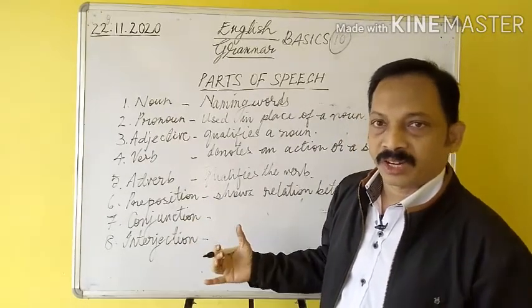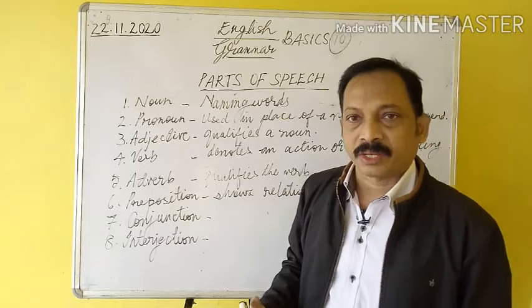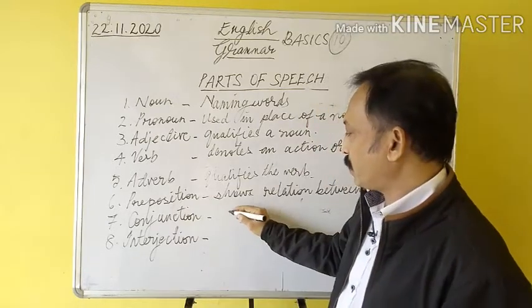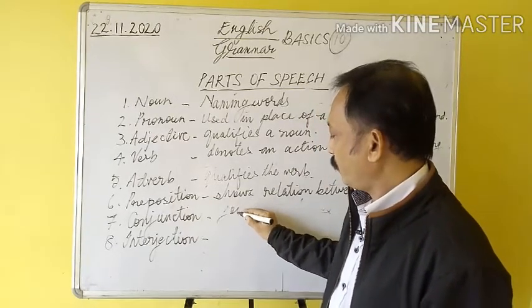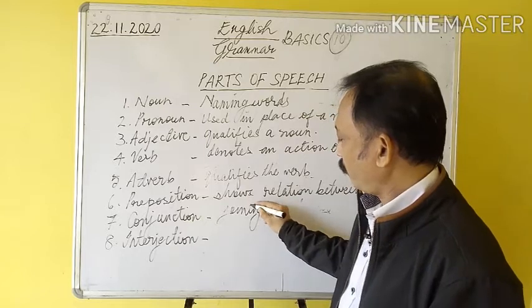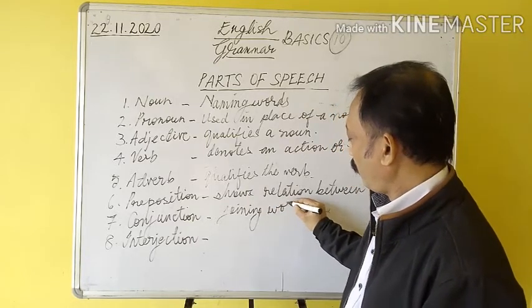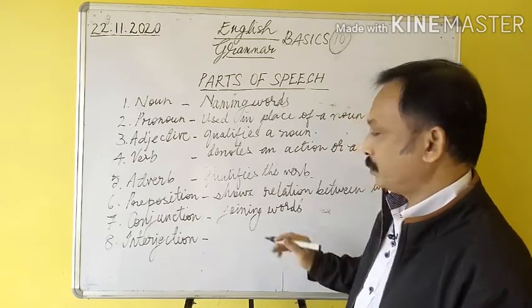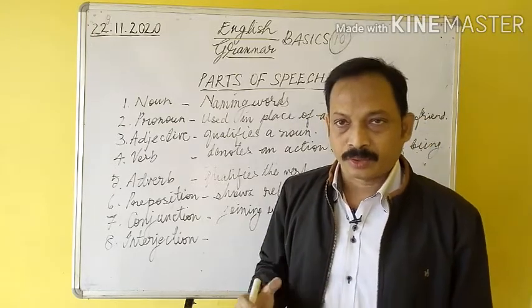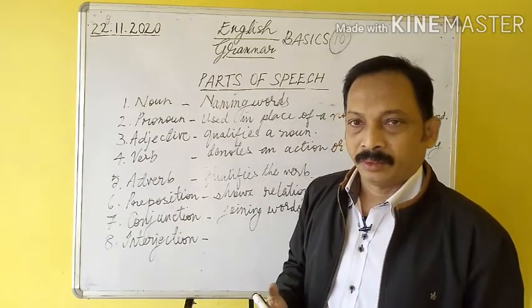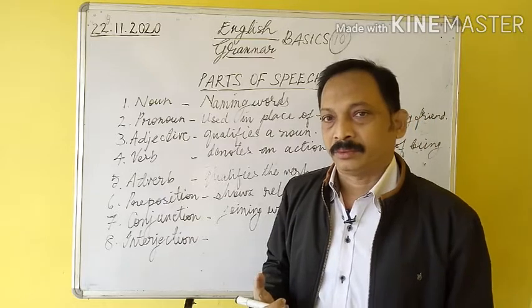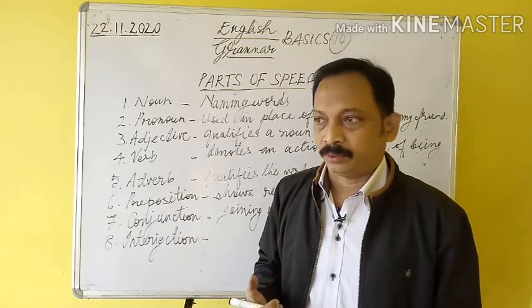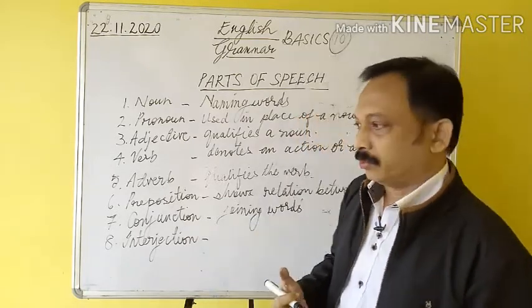What are conjunctions? Conjunctions are joining words. In simple words you can say joining words. Conjunctions join words, phrases or clauses. Words, phrases or clauses. For example,